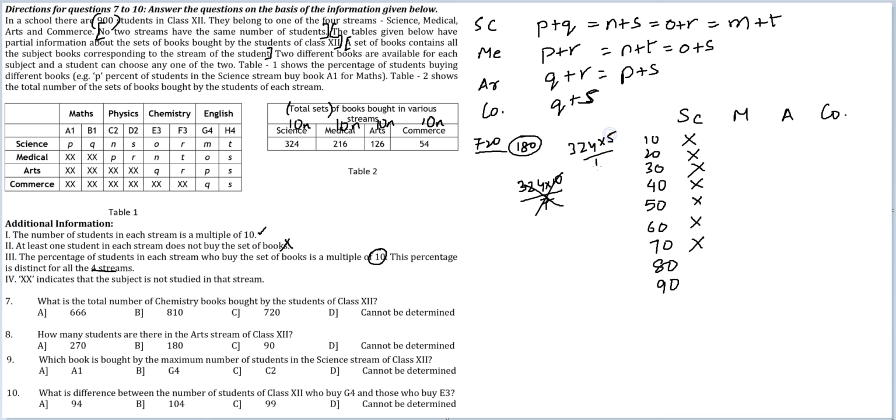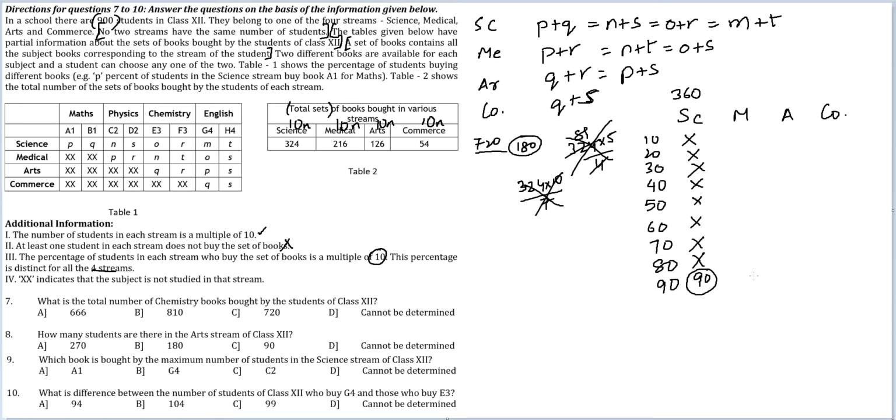Into 5 by 4, cancel. I get 81. 81 into 5 is not a multiple of 10, so this will not be 80%. For science, all possibilities are ruled out except 90%. And if this is 90%, the total number of books in science will be 360. This is a guaranteed outcome now.